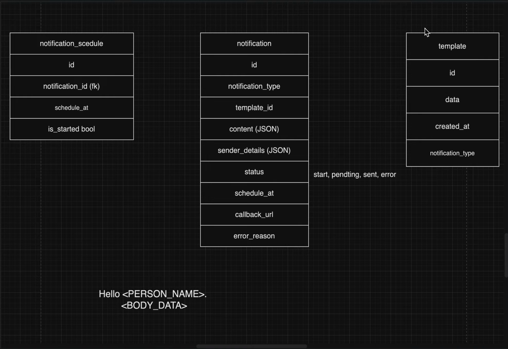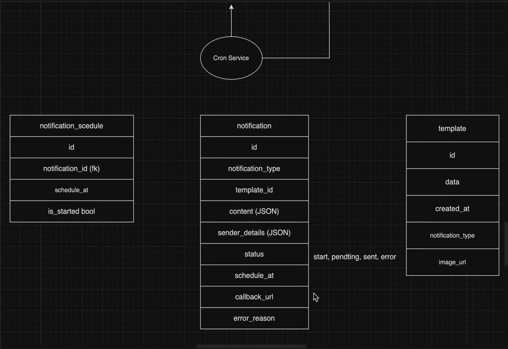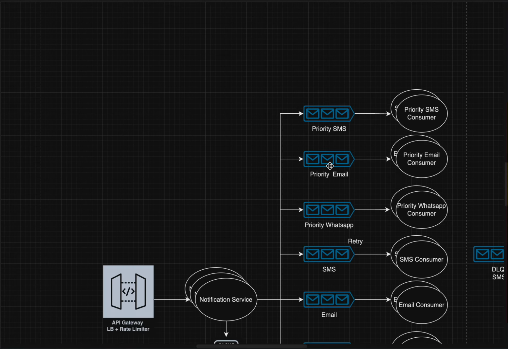We can expose an API where we'll let the user know what all templates we have and how they are shown. We can also have an image URL where we can show how your notification will look, and this data can tell the user what placeholders they have to give us. So yeah, like this we can create our notification service.